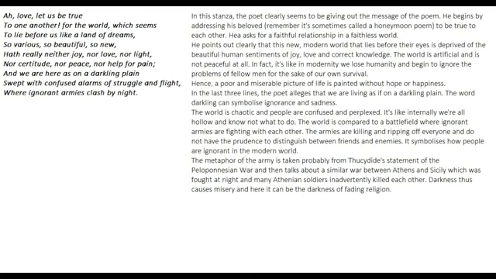These last 2 lines of the poem are very important, and I'm going to explain why. The world is a chaotic place and people are confused and perplexed. He says that we are as on a darkling plane, as on a dark piece of land. Everywhere there is darkness. People don't know what to do. People don't have the necessary light to take the appropriate actions. And we are here as on a darkling plane, swept with confused alarms of struggle and flight.